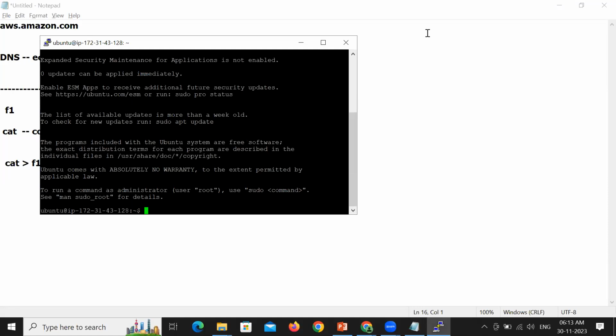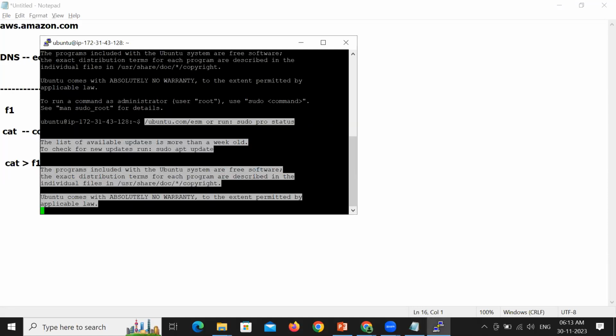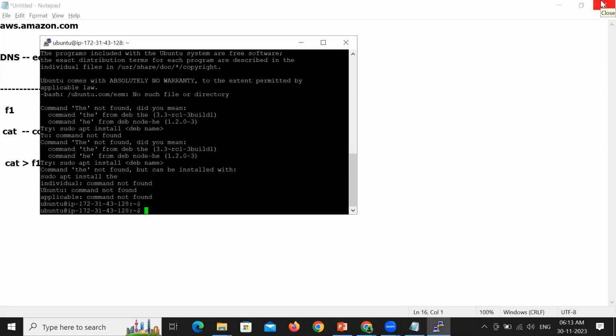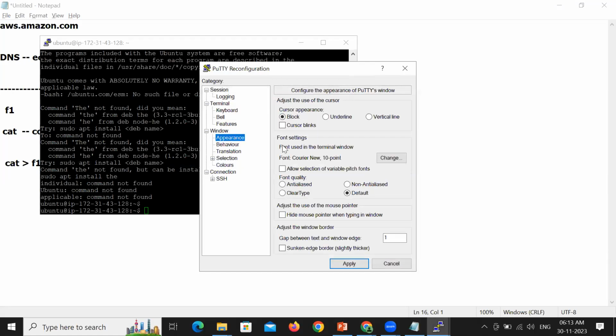For better visibility, I will increase the font size. Go to change settings, appearance.